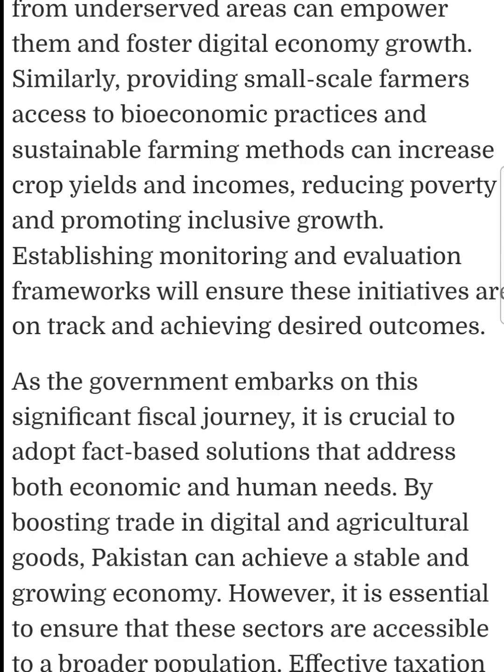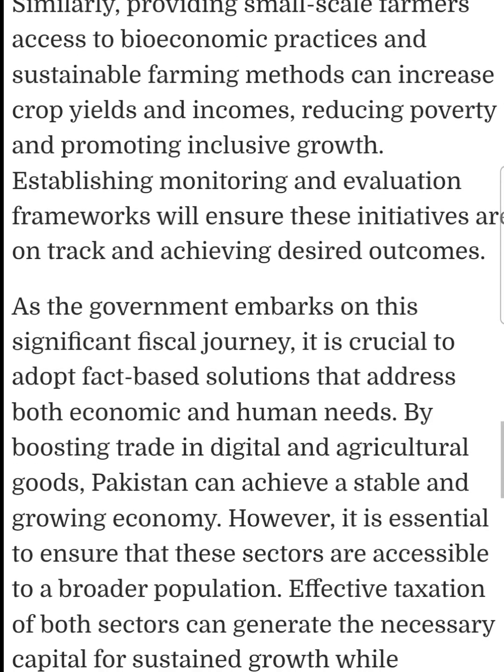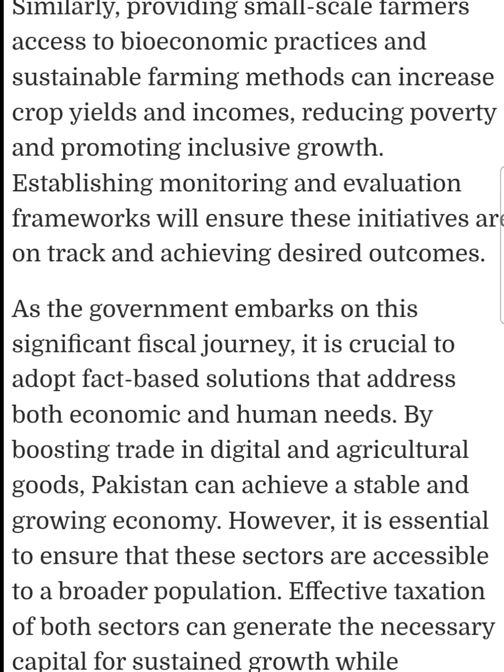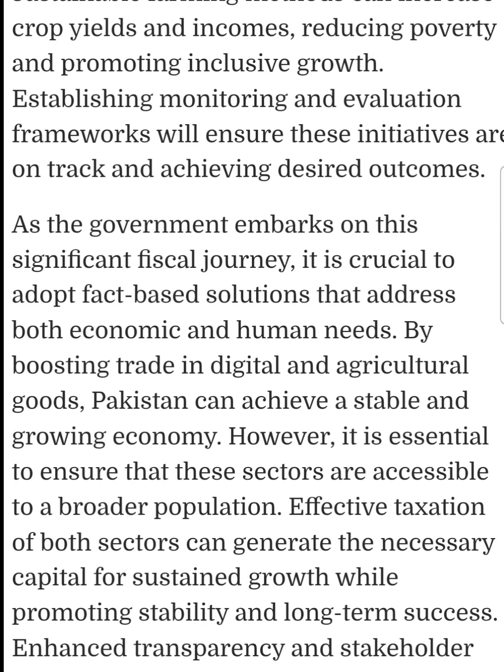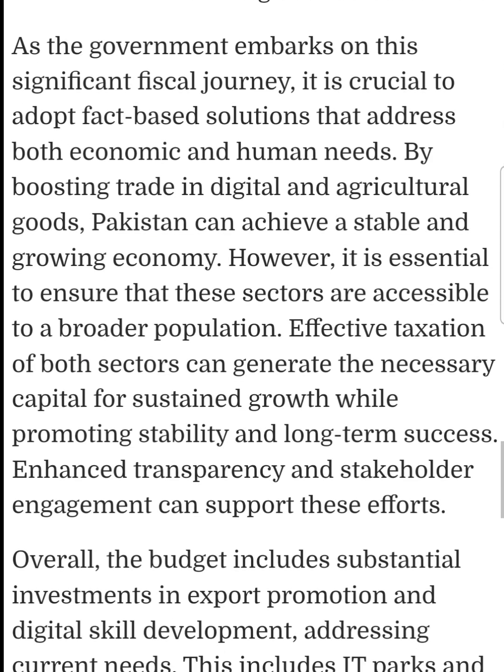Similarly, providing small-scale farmers access to bioeconomic practices and sustainable farming methods can increase crop yields and income, reducing poverty and promoting inclusive growth. Establishing monitoring and evaluation frameworks will ensure these initiatives are on track and achieving desirable outcomes.